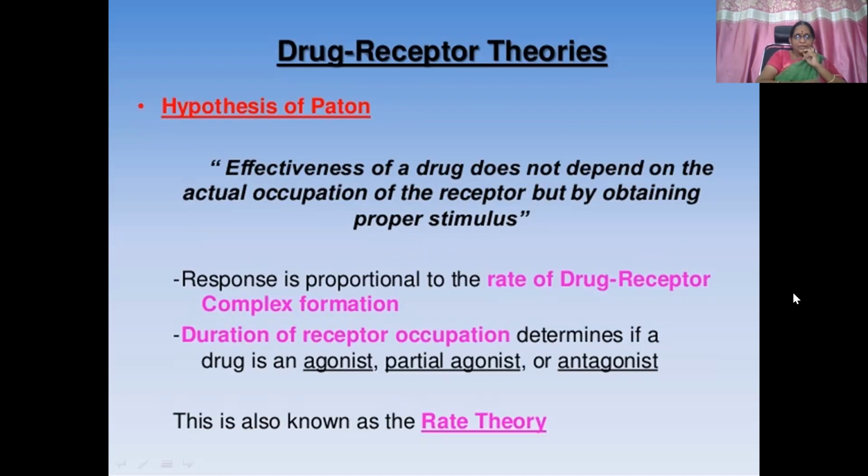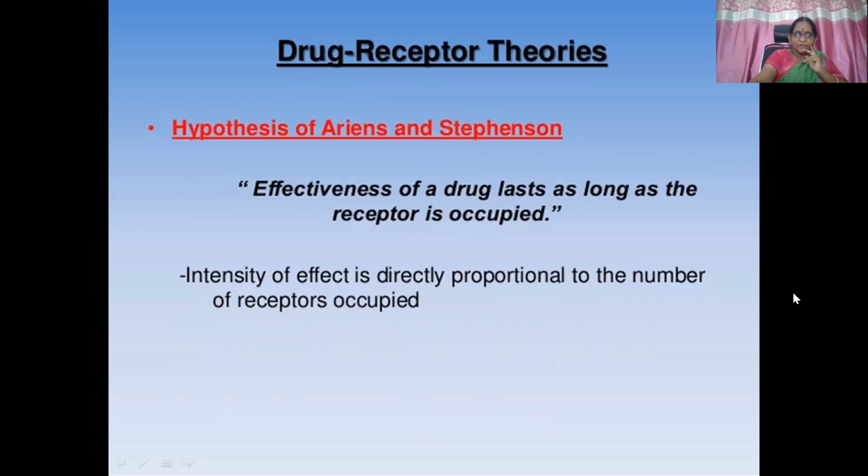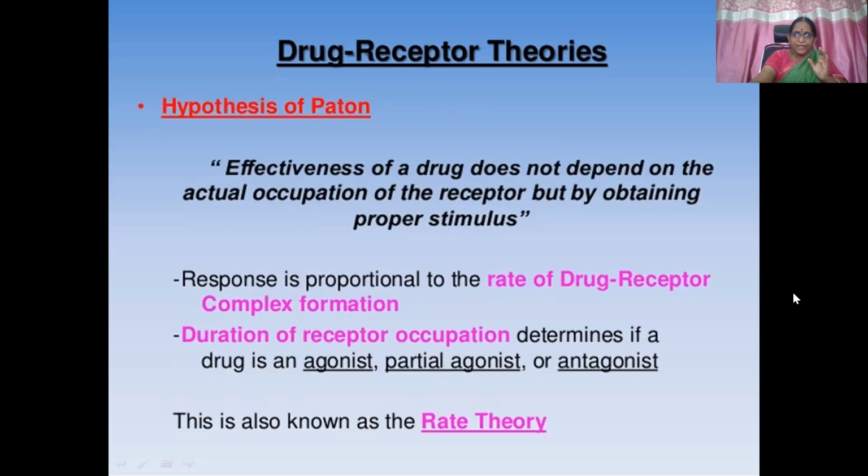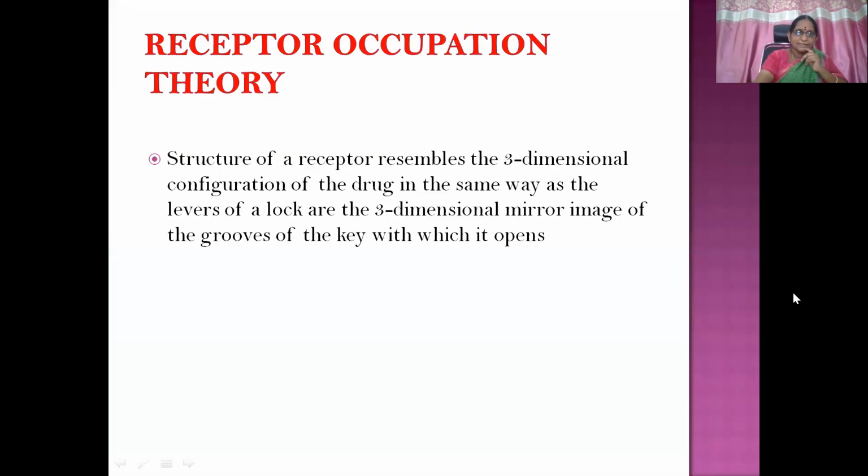So the duration of receptor occupation determines if a drug is an agonist, antagonist or partial antagonist, and apart from that, a stimulus also needs to be present. Here, as long as the receptor is occupied, so long we will be getting the effect. And here, it does not depend on the actual occupation of the receptor. That is not sufficient. After occupation, some stimulus must be there to result in a cascade of events.